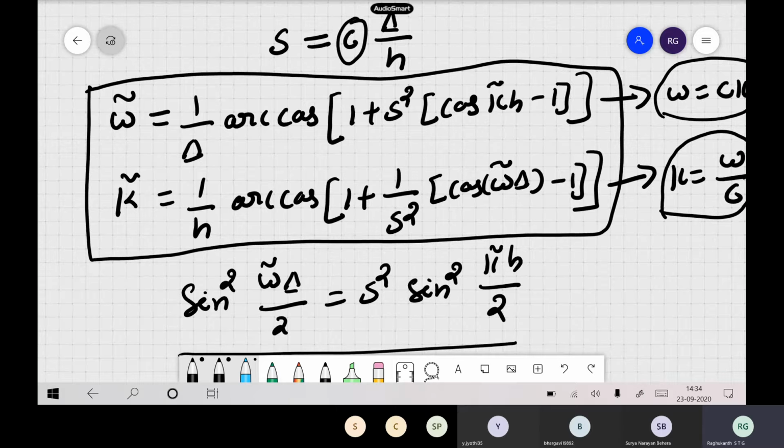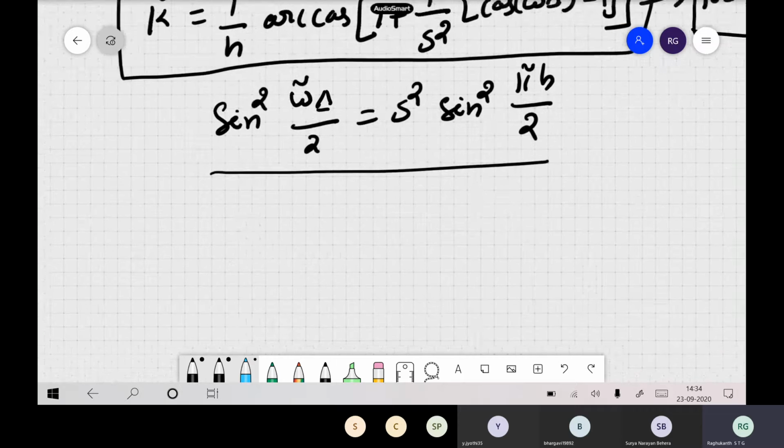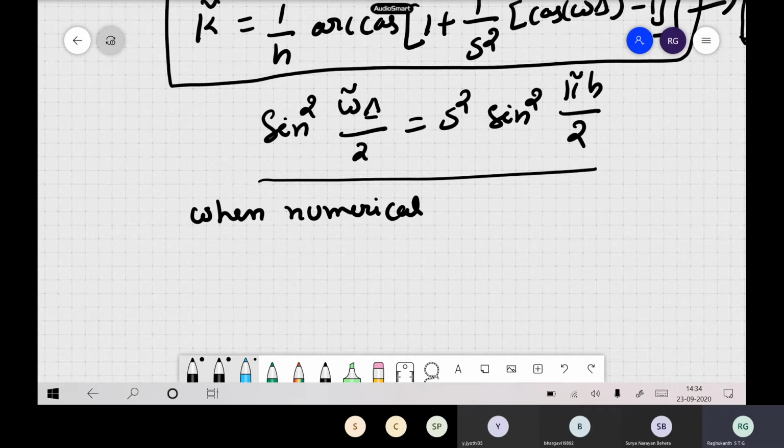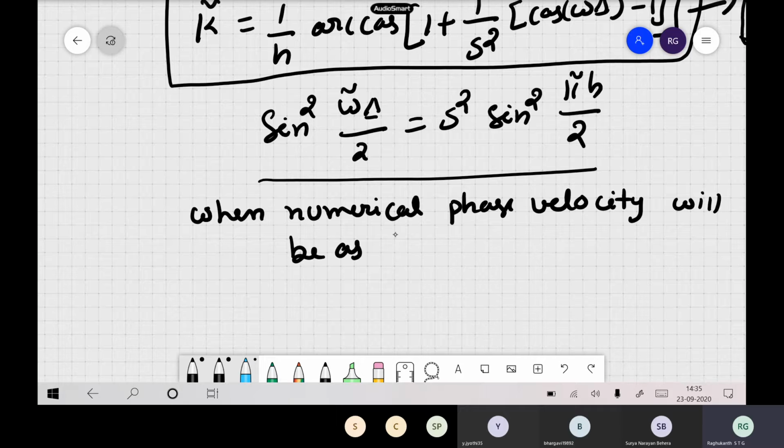So now the question comes: when these numerical dispersion relations, when these numerical equations, will the numerical phase velocity, you followed, be the same as the analytical velocity, the exact phase velocity? Okay, so this is our question.